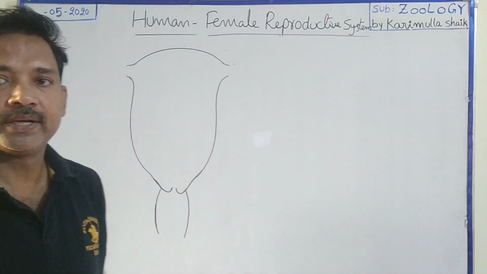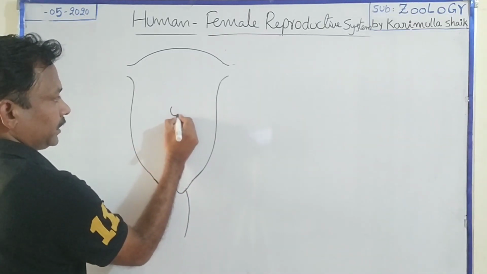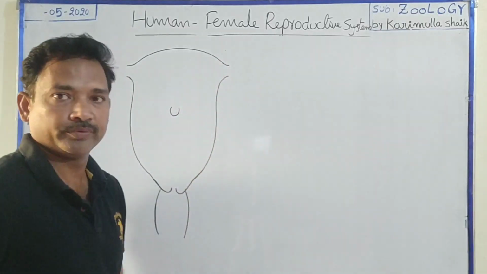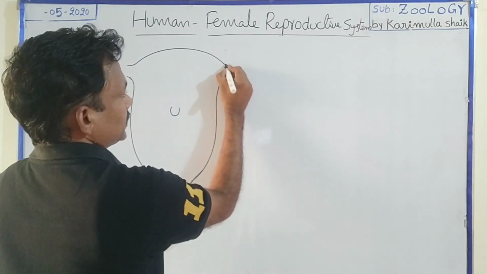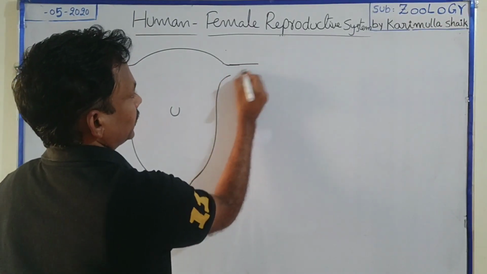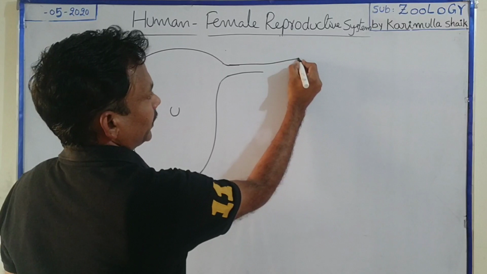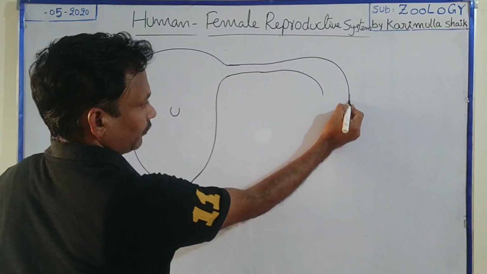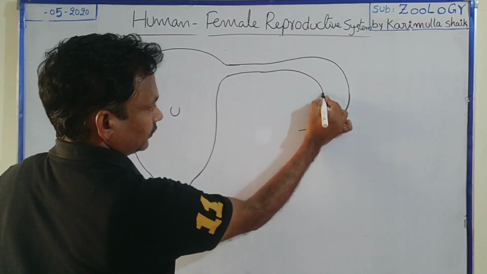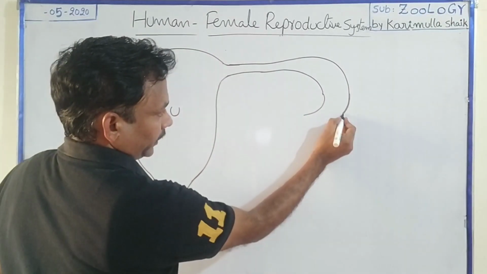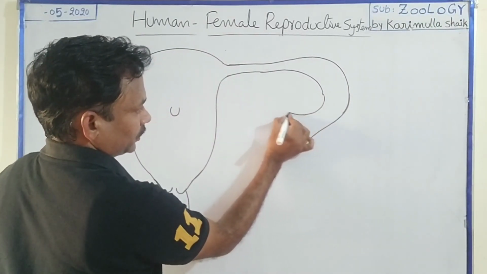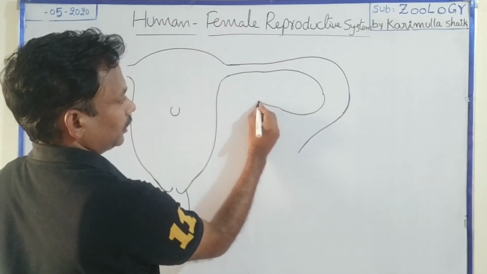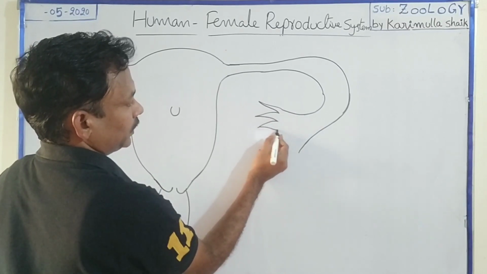Next is about the oviducts. Suppose this is the uterus region, the womb region. The upper border of the uterus on either side is connected by oviducts or fallopian tubes. In these oviducts, this portion is a straight and narrow lumen portion. Later on, it becomes a wide curved portion, which curves towards the inner side. Later on, it expands as a funnel-like structure. This funnel-like region develops finger-like structures known as fimbriae.